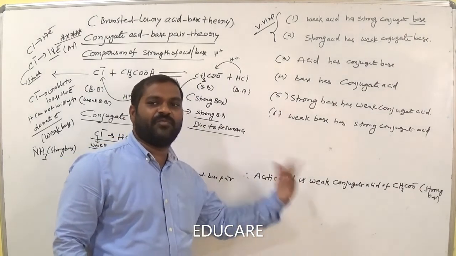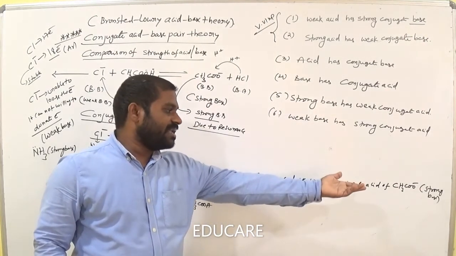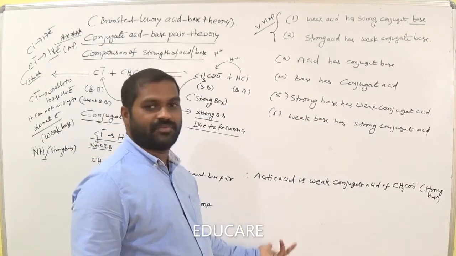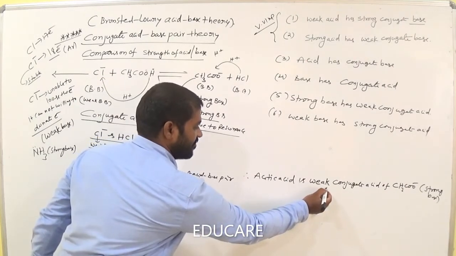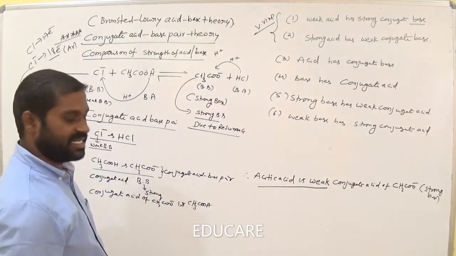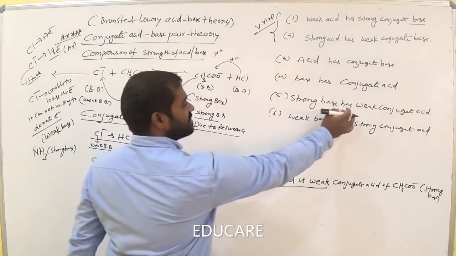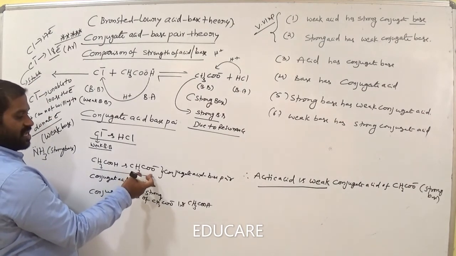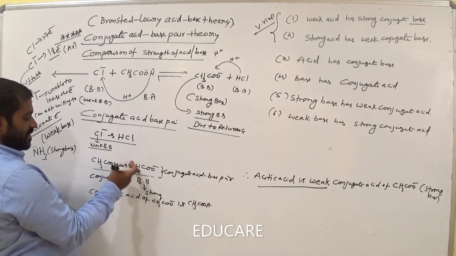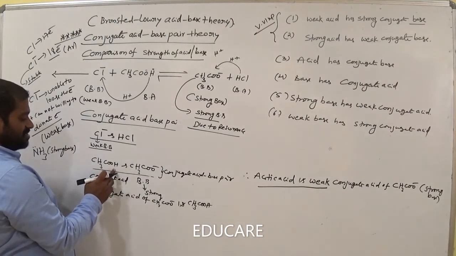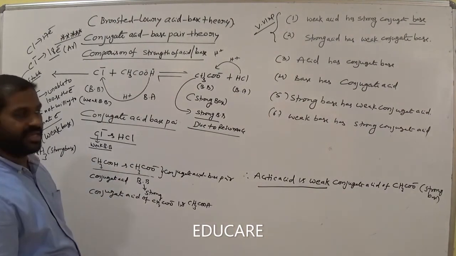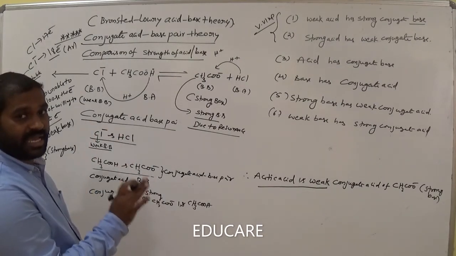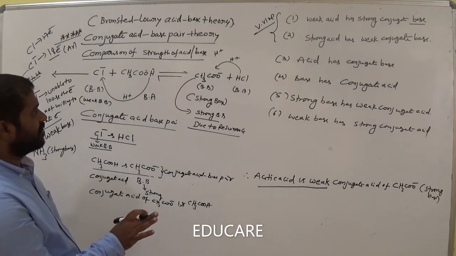Acetate ion is a strong base and has a conjugate acid, that is acetic acid. So acetic acid is weak. Why? Because acetate ion is a strong base, and a strong base has a weak conjugate acid. So acetic acid becomes weak here. Acetic acid is a weak acid, a weak conjugate acid. Am I right? Simply, a strong base has a weak conjugate acid. Since acetate ion is called a strong base, automatically it has a weak conjugate acid. So write down each and every point, and analyze again what I am telling here.